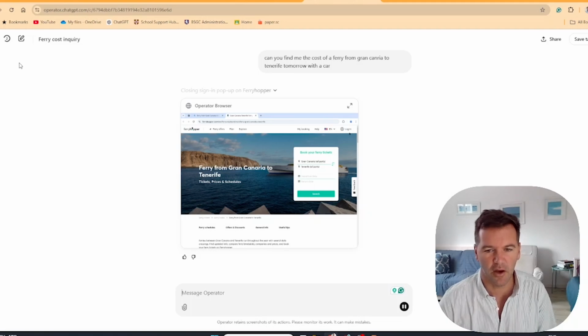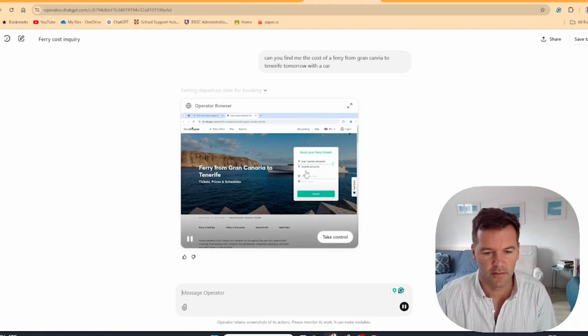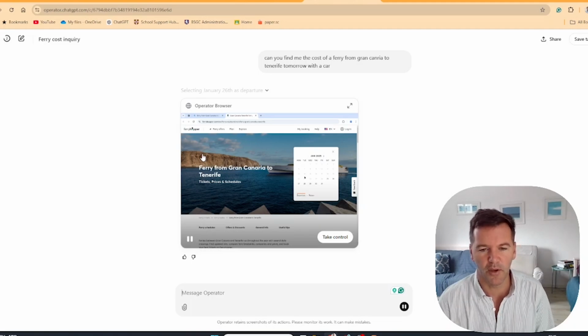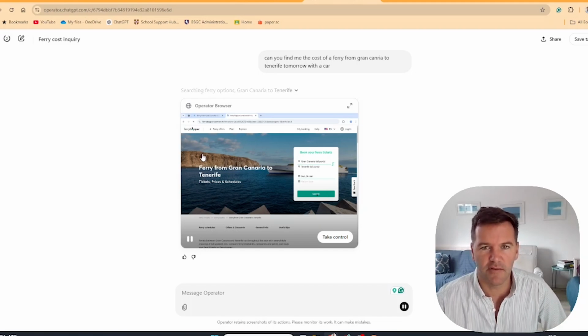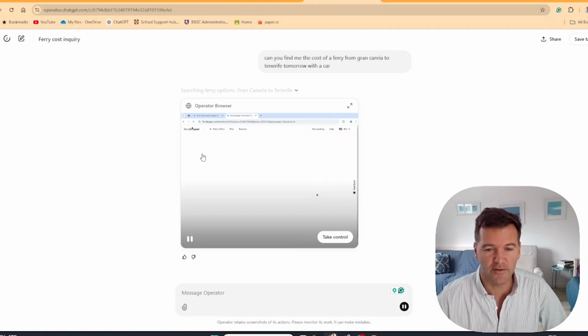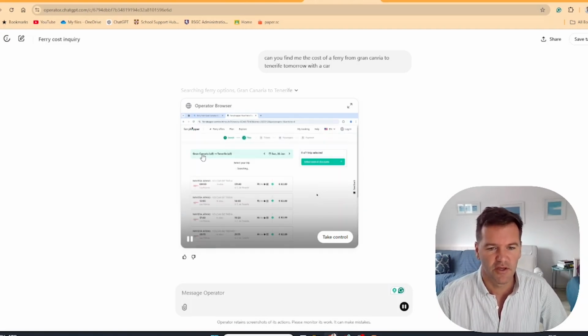Great, it's gone to Ferryhopper. I don't want to log into that. I don't want it booking me on those things. So it's finding the dates. Oh, that's useful. I hate booking those ferries, having to search through. I could do it for flights or whatever else. I think they've got tabs that you can use straight away. Excellent. It's finding me some options.